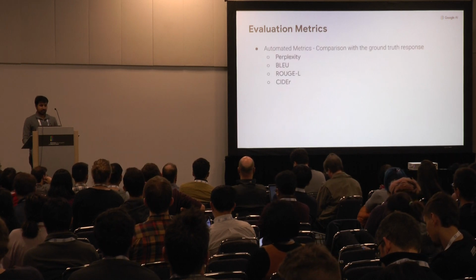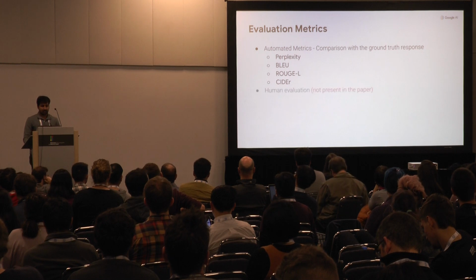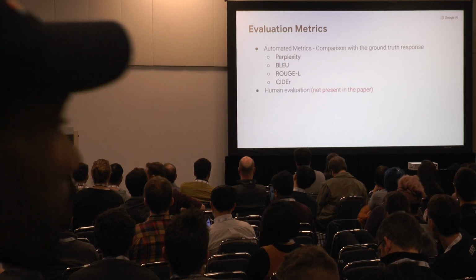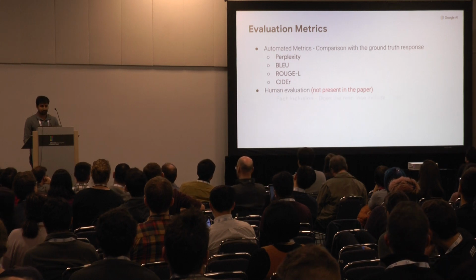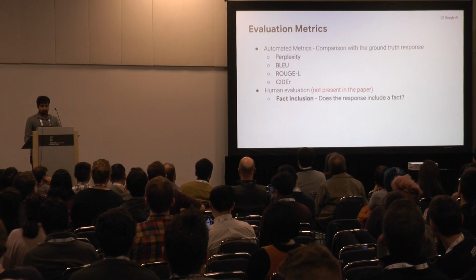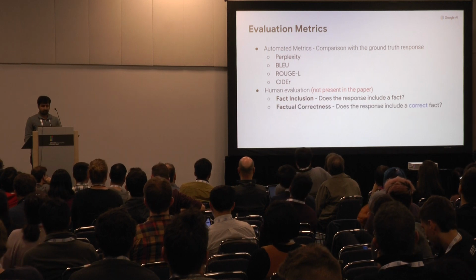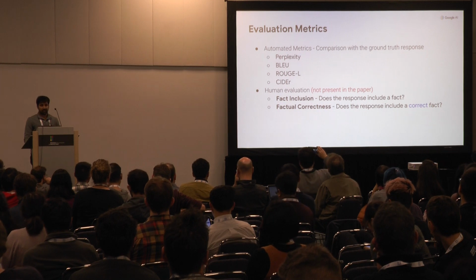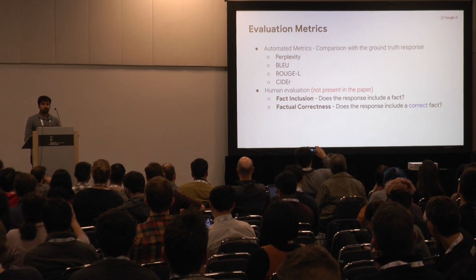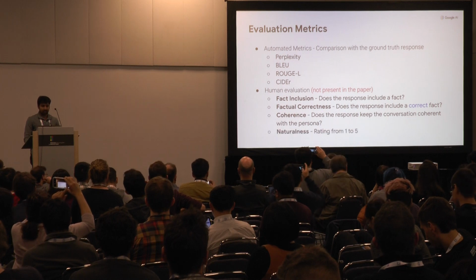We use the traditional automated metrics, and as promised in our future work, we also did human evaluation, so I'm going to talk about that today. One metric we use is fact inclusion, which is how many responses include a fact. Then we have factual correctness, which is how many responses include a correct fact. So fact inclusion is an upper bound on factual correctness. We also have coherence, and we have naturalness.